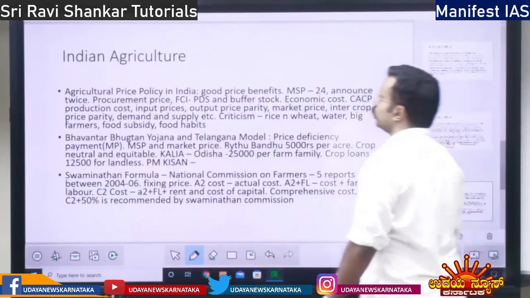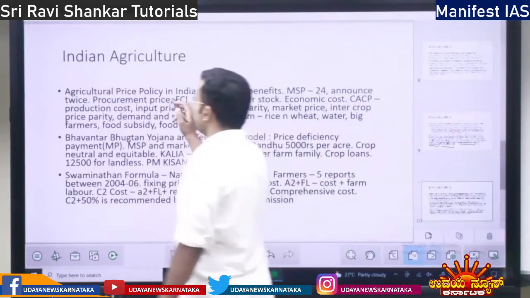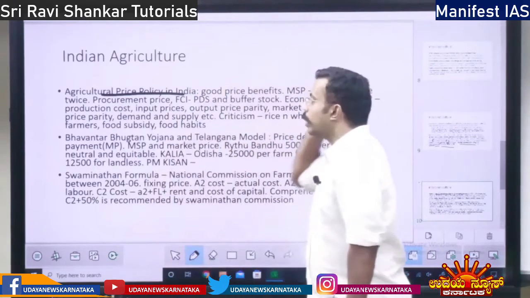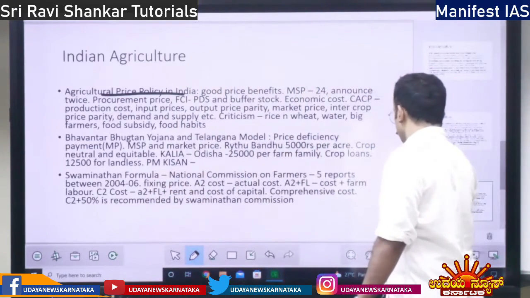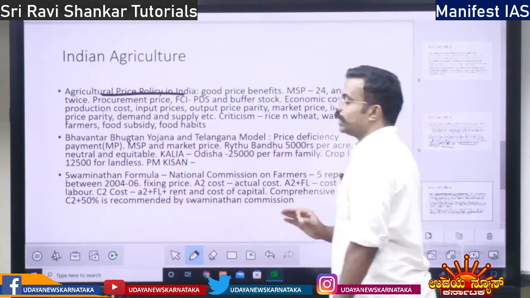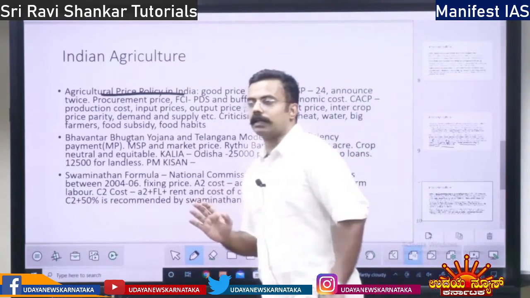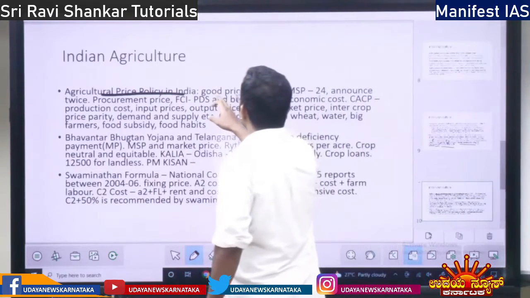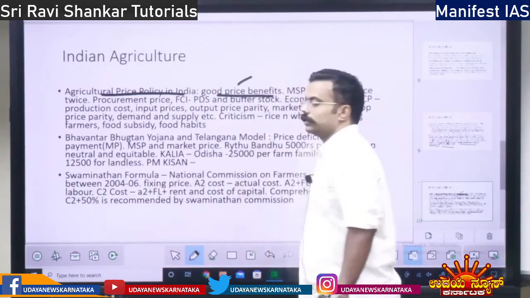Next, you have the concept of agricultural price policy in India. What is the policy of pricing agriculture in India? How will the price be marked in agriculture? So one is, what is the benefit of good price?